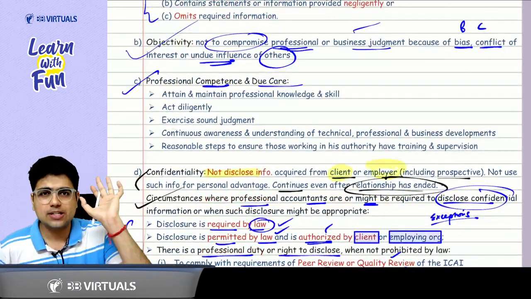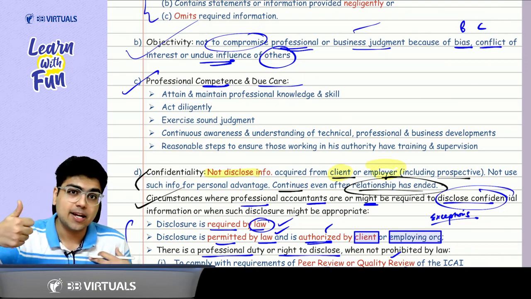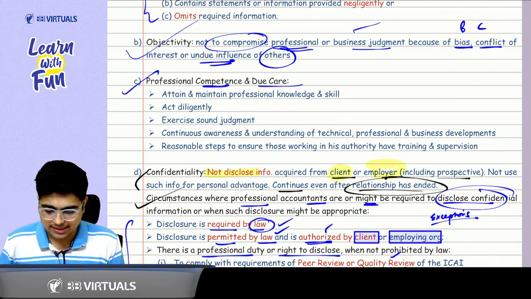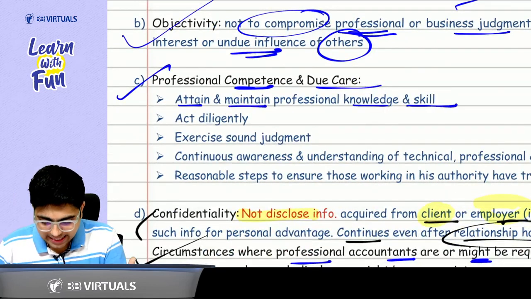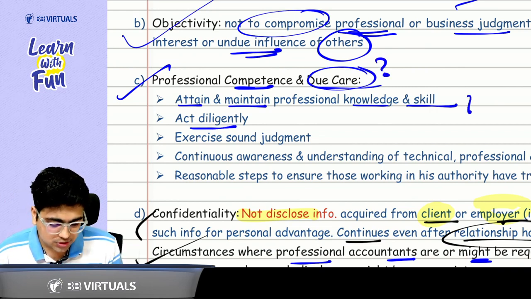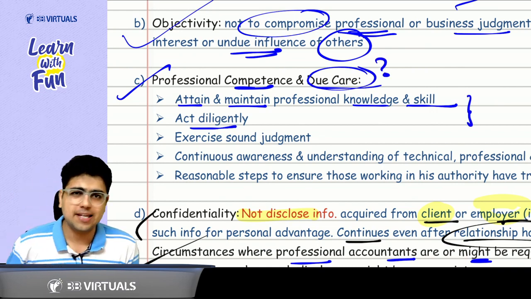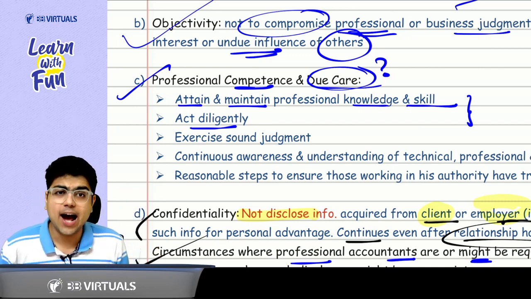What do you mean by professional competence? That as a chartered accountant, I need not only attain, but I also need to maintain my skills. So this says attain and maintain the knowledge and skills. Then what do you mean by due care? You need to act diligently. You just need to remember the first 2 points from exam point of view. What do you mean by professional competence? Attain and maintain. How do I maintain?